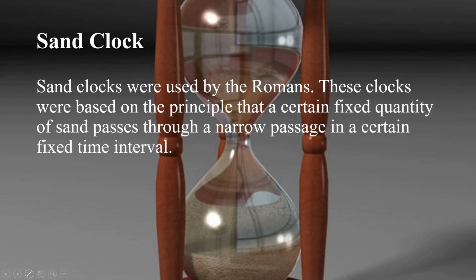The second device to measure time was the sand clock. The sand clocks were used by the Romans, and these clocks were based on the principle that a certain fixed quantity of sand passes through a narrow passage in a certain fixed time interval. The sand clock or hour clock is used to measure time. It comprises two glass bulbs connected by a narrow neck that allows a measured amount of sand to flow from the upper bulb to the lower one.